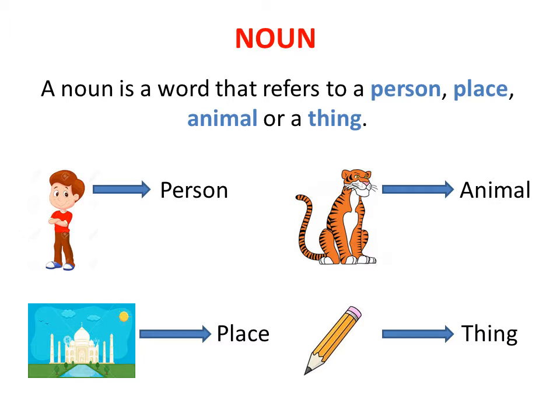It is a picture of the Taj Mahal. It comes under the category of place. Next, this is a pencil. It comes under the category of thing. In short, all these four categories come under noun.